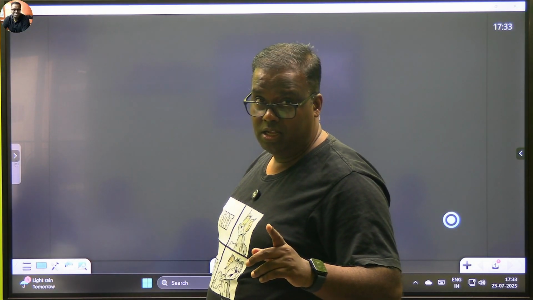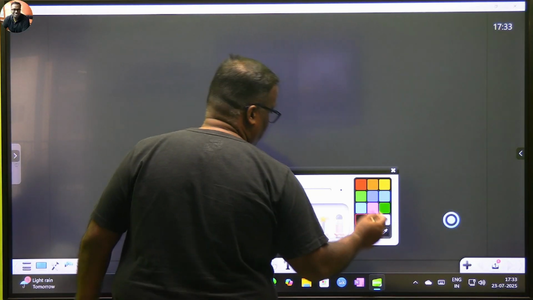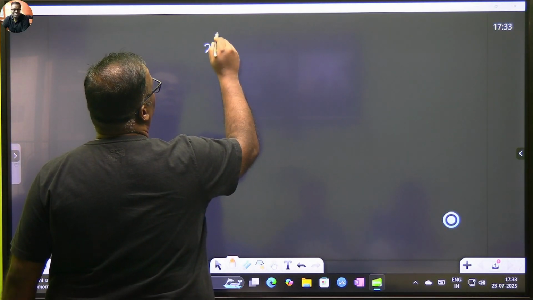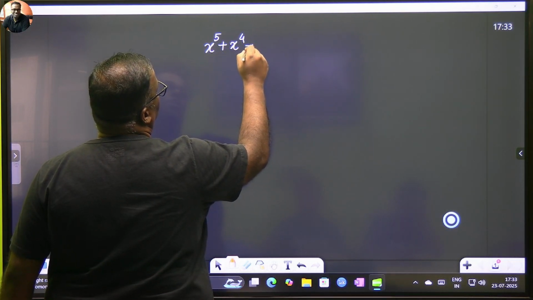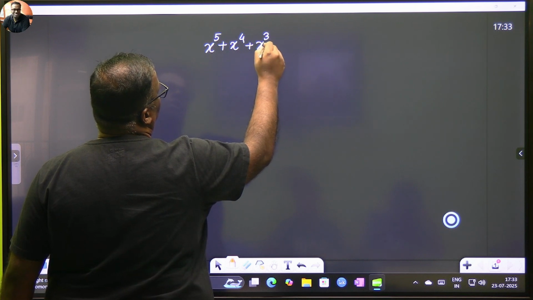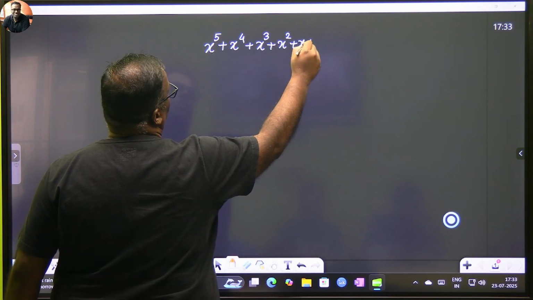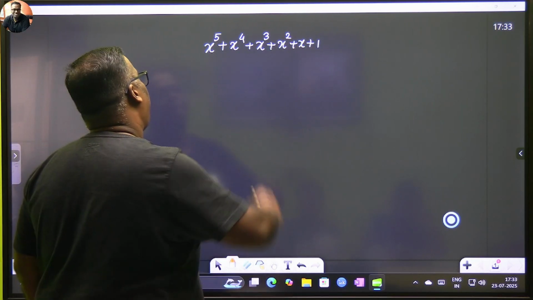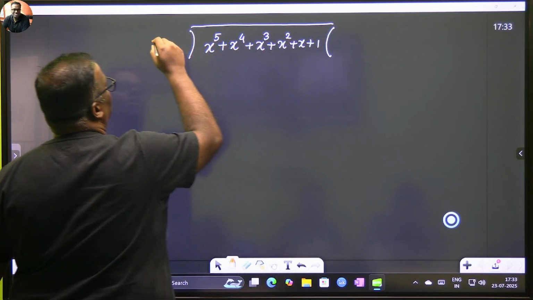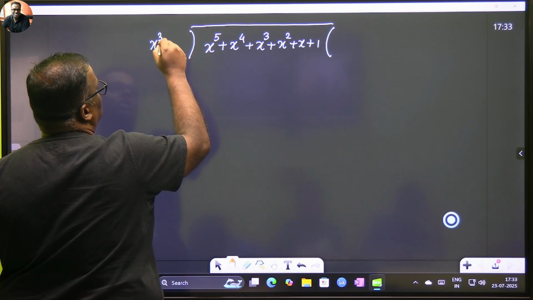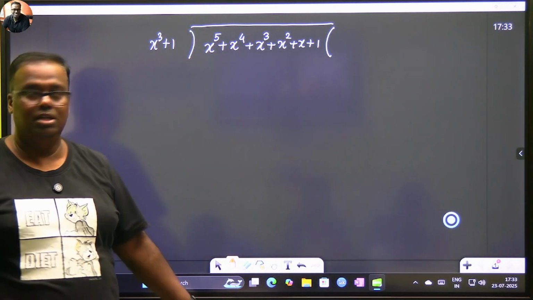Plus x to the power 4, plus x to the power 3, plus x to the power 2, plus x plus 1, divided by x cube plus 1, right? Just check whether I have written the question correctly or not, otherwise we'll get garbage.